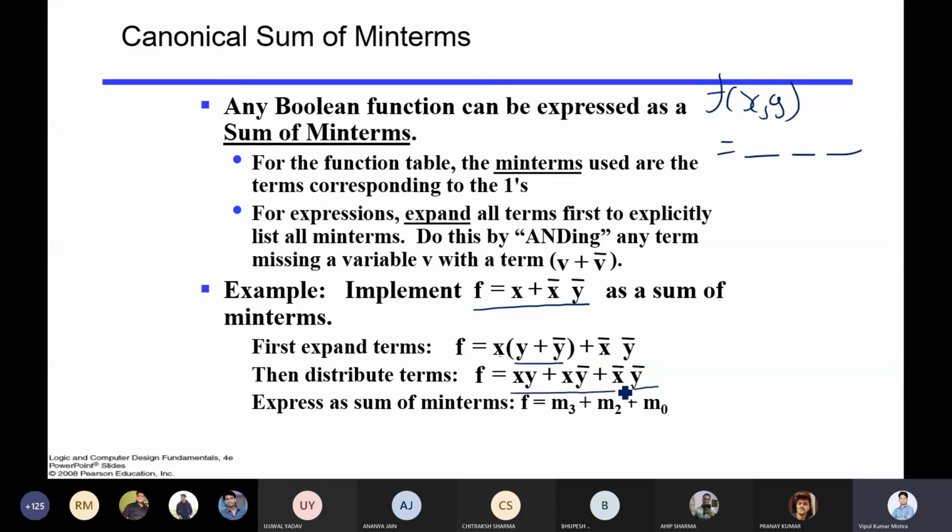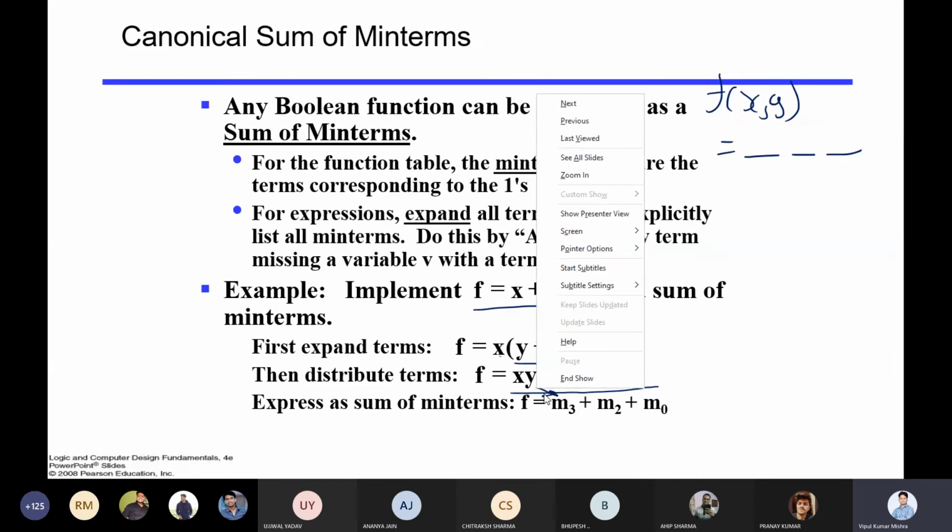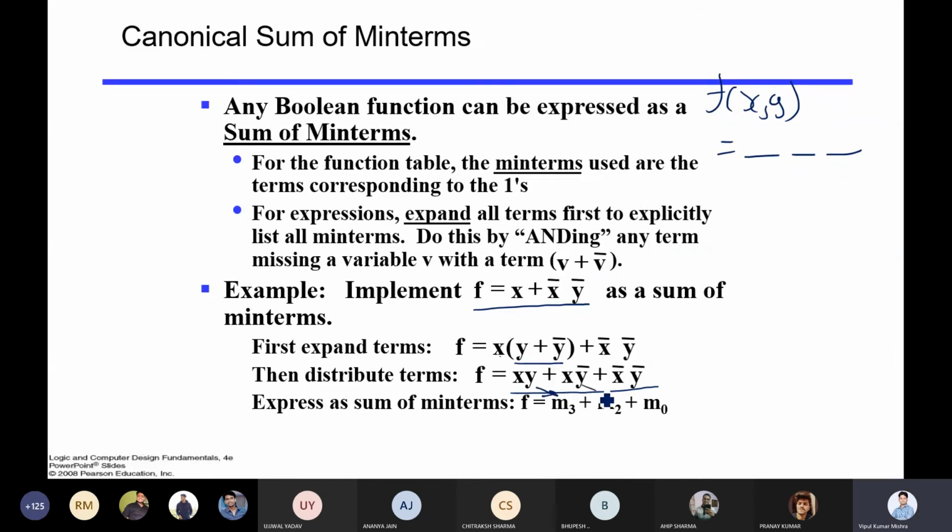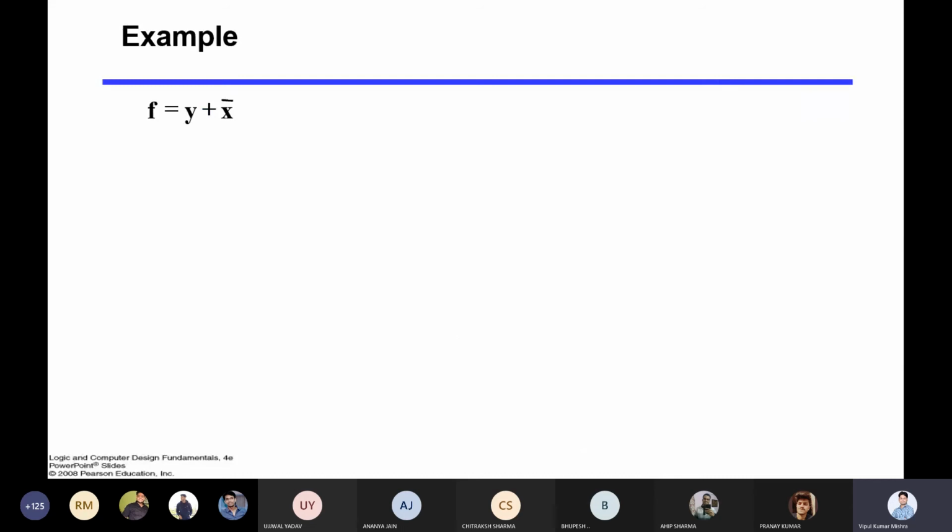You'll get this expression, and based on this, what term is this? This is m3. What term is this? This is m2, and what term is this? This is m0. So your function f is equal to summation of m0, m2, and m3. Right? So in that way, you can represent in the form of minterm.